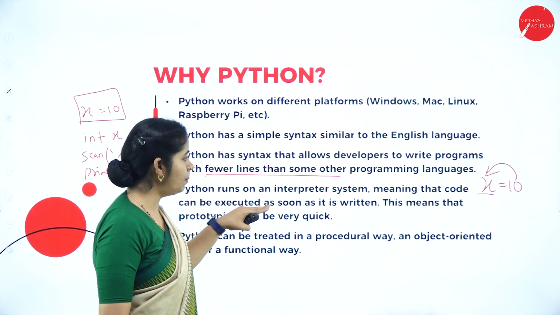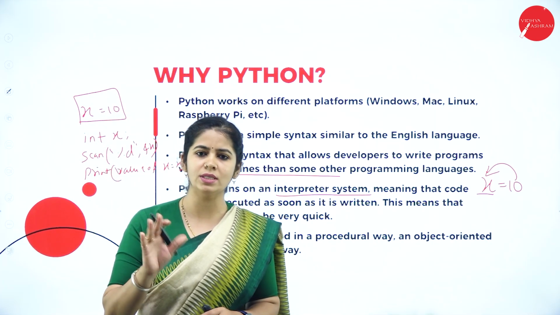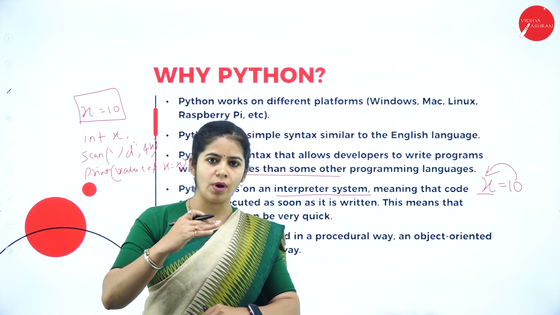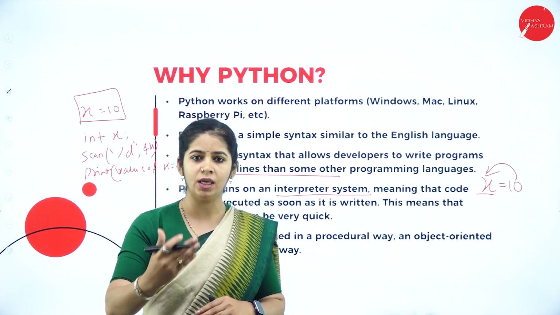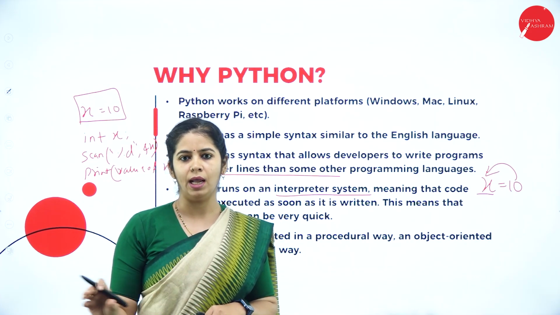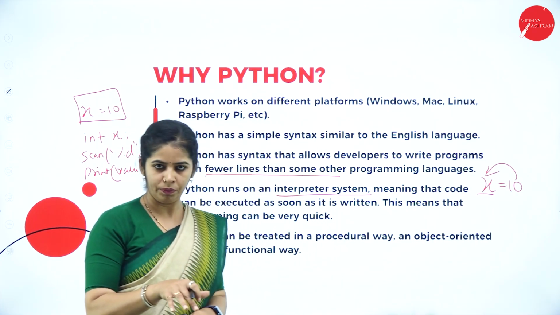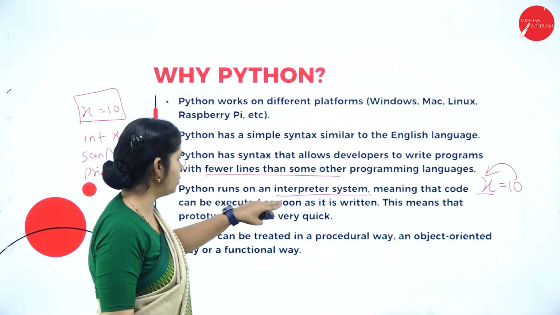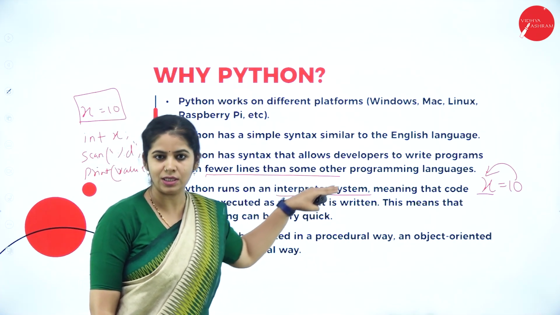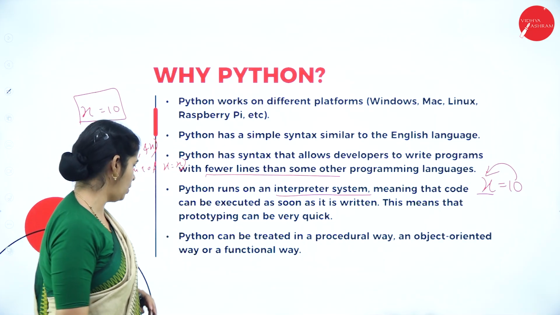Python runs in interpreter style. So here you have to give your attention to what is interpreter and compiler. When we say it is a compiler, it will take the complete program, compile it, and then give the error, whereas an interpreter will just go with line by line compilation. If you write int x is equal to 10, it will compile then and there. Okay, so that is the job of the interpreter. It runs on the interpreter system, meaning that the code can be executed as soon as it is written. That is one of the reasons why Python is widely used nowadays.